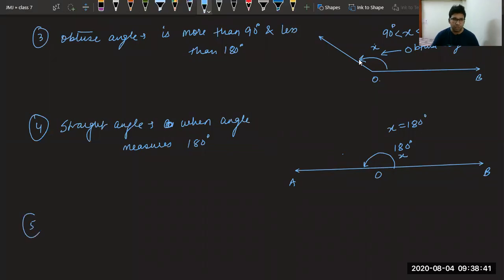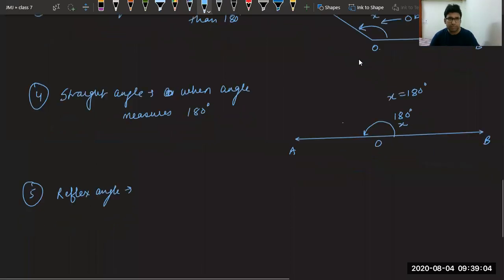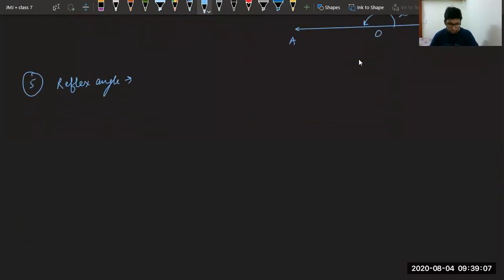The last one, all of you, is known as reflex angle. Sorry, not the last one. The second last one is known as reflex angle. Can you tell me what is the measurement of this? Okay, Rachit, good. Can you tell me what is a reflex angle? All of you, please try. What is a reflex angle? It is an angle which is more than 180 degree but less than